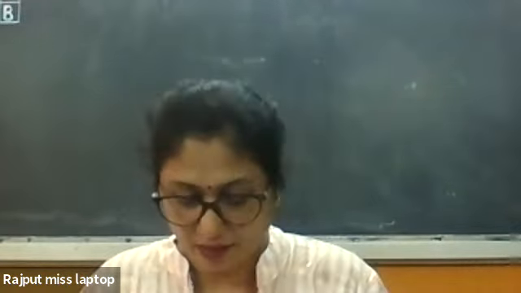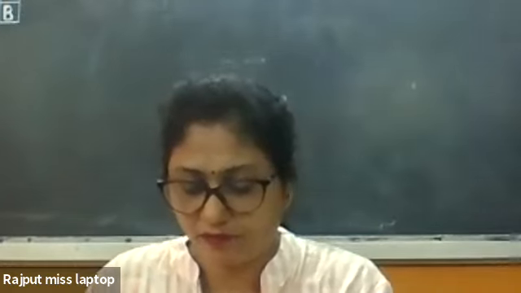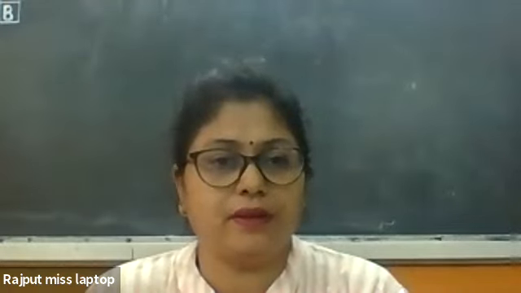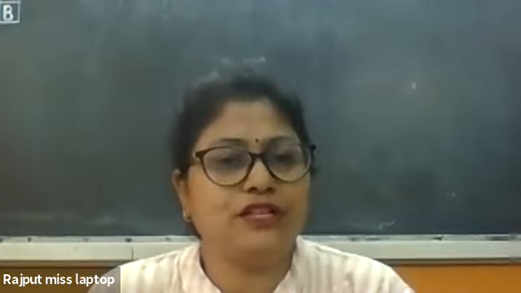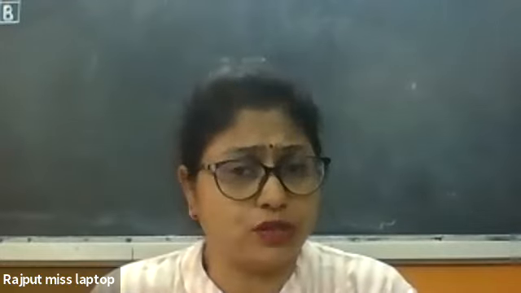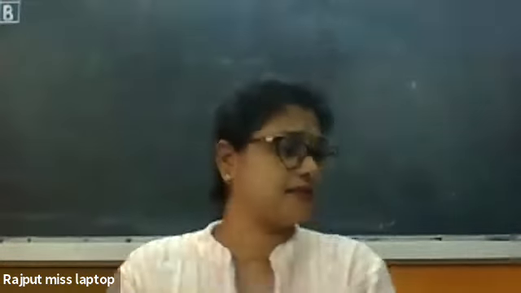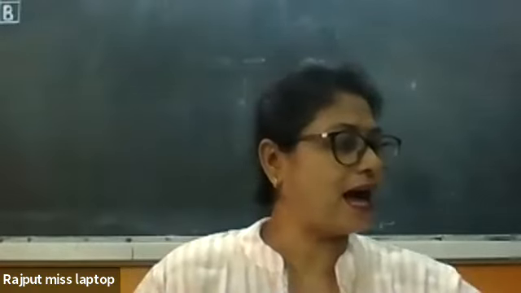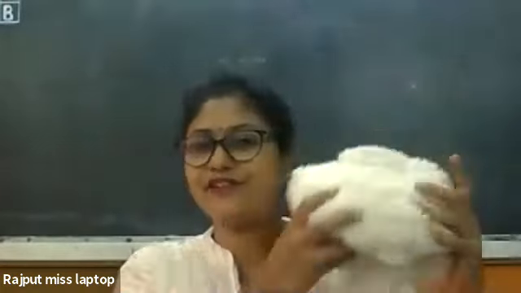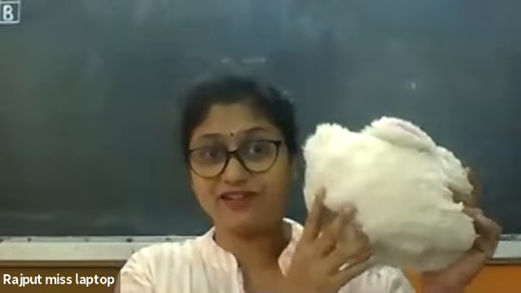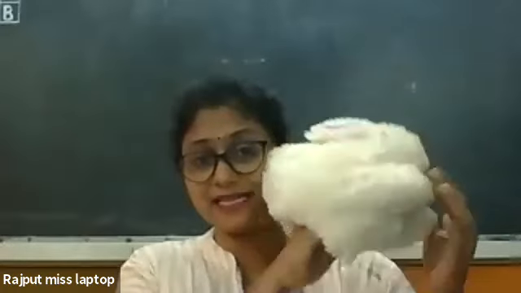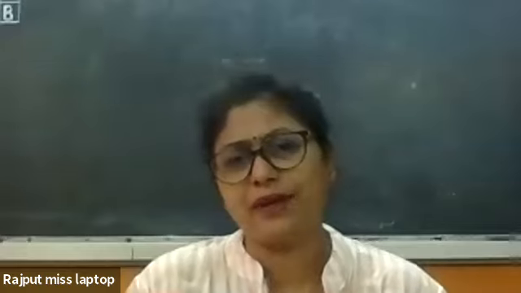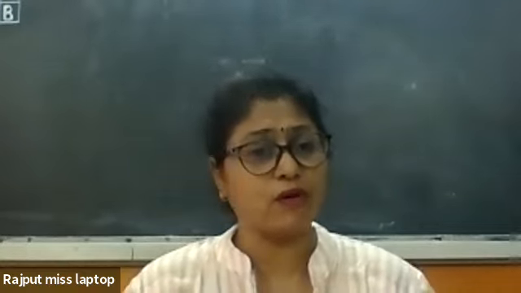Now the next one is the concept of distance, far and near. Good afternoon, children. Look here. What do I have? I have a puppet. Yes, this is a rabbit. Now, where is the rabbit? Close to the teacher.